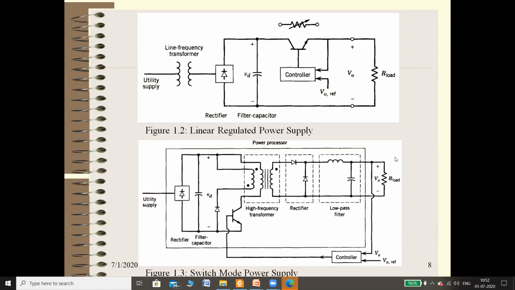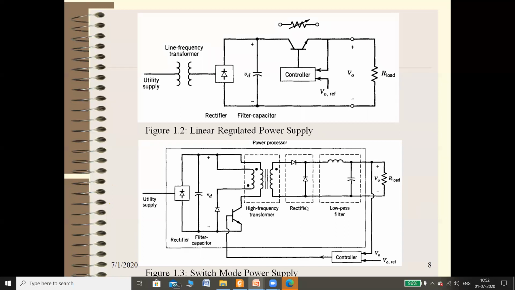If you see the load voltage, ideally it should be a constant DC, but practically there is a break in the voltage. It appears for a very small time, then off, again on, again off, and likewise. So you can say you obtain simply a digital signal across the load resistor. These are the basic differences between a linear regulated power supply and a switch mode power supply.